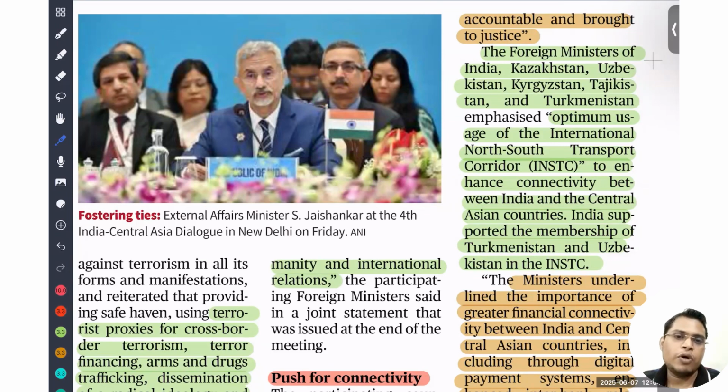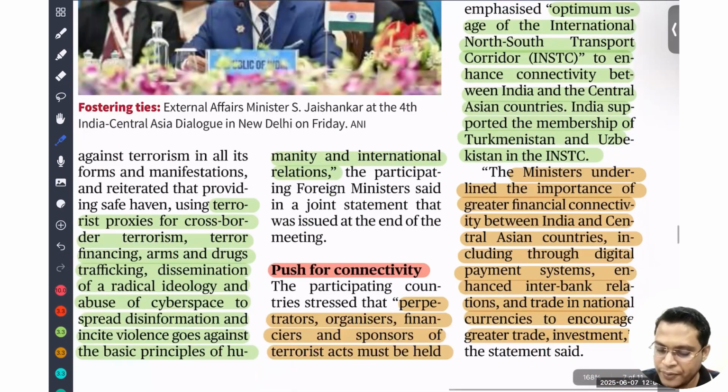And please write in the comment box which country is called a doubly landlocked country. Doubly landlocked country. The minister underlined the importance of greater financial connectivity between India and Central Asian countries.